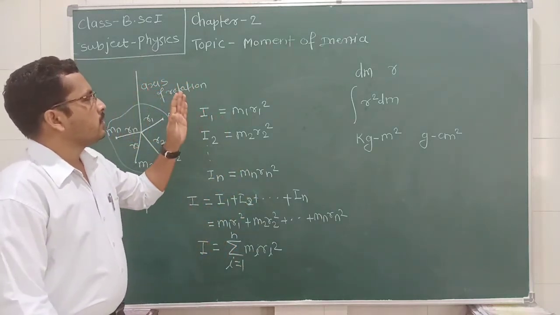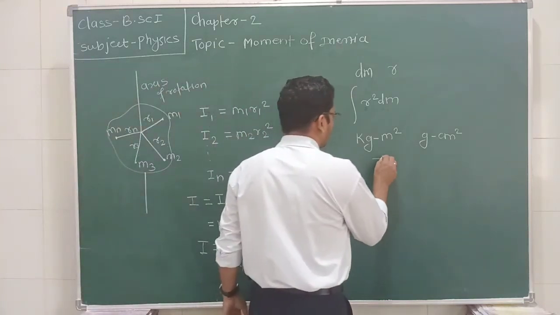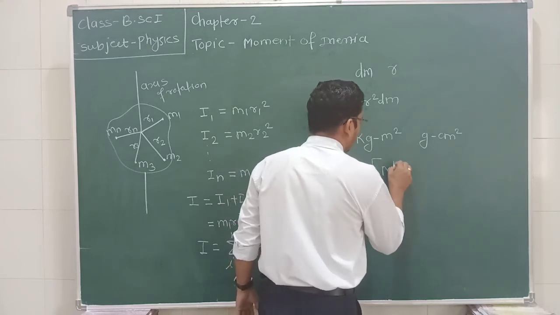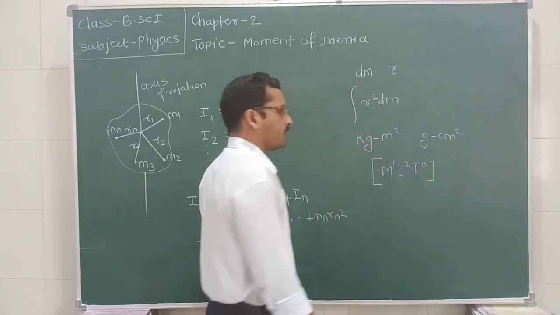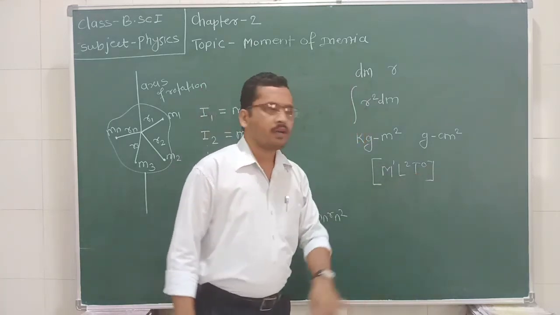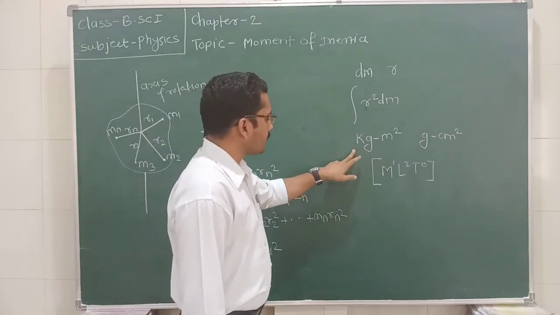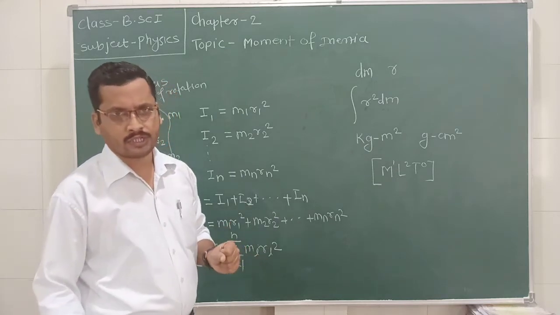Now, what is the dimension of this moment of inertia? The dimension of the moment of inertia is M1 L2 T0, because the moment of inertia does not depend upon time. Okay, so this is the dimension, this is the SI unit and this is the CGS unit of moment of inertia.